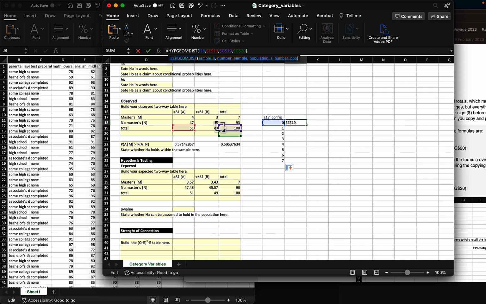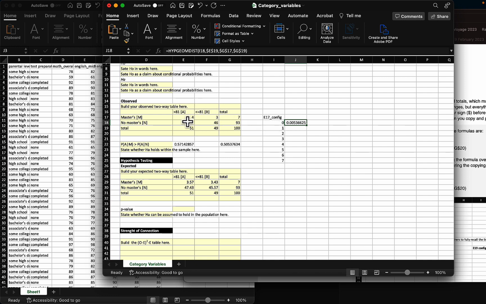This one will be the marginal row total, so it's going to be G17. And this is going to be the grand total, so it's going to be G19. So a bit of adjusting here, but then I get the probability of this cell here, this configuration 0.